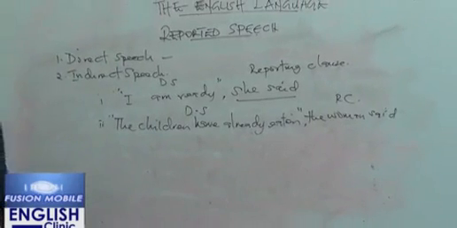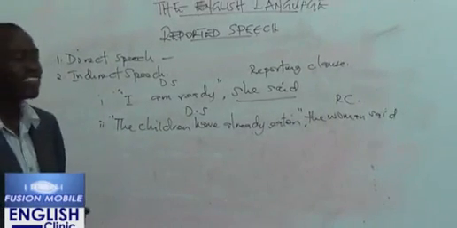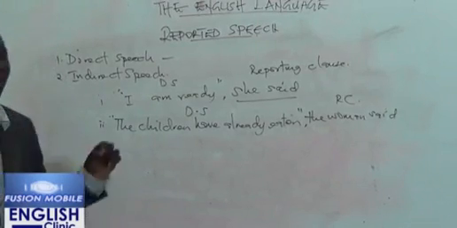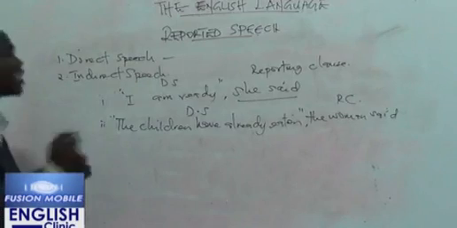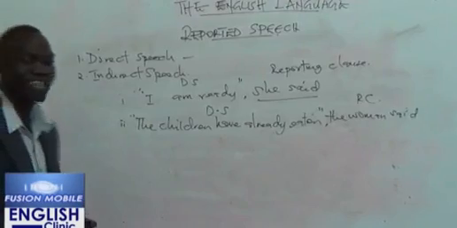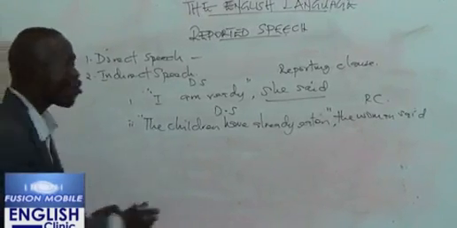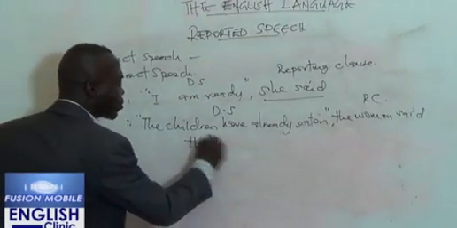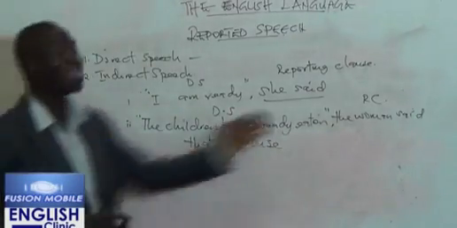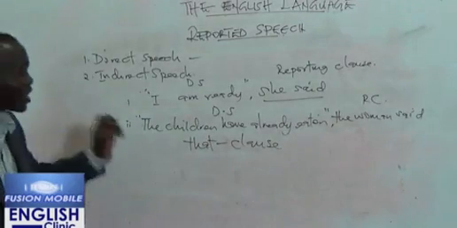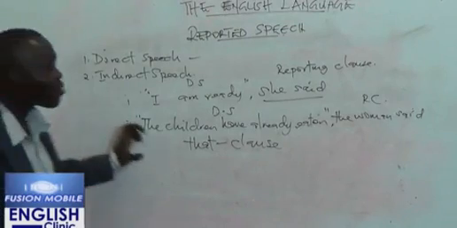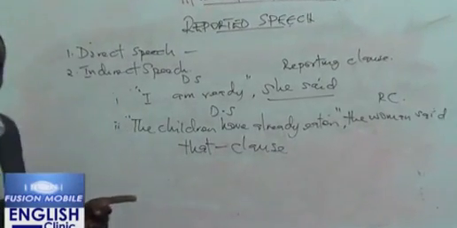Now let's look at indirect speech. What is indirect speech? In indirect speech, the exact words used by the speaker are never, I will say that again, are never enclosed in inverted commas.